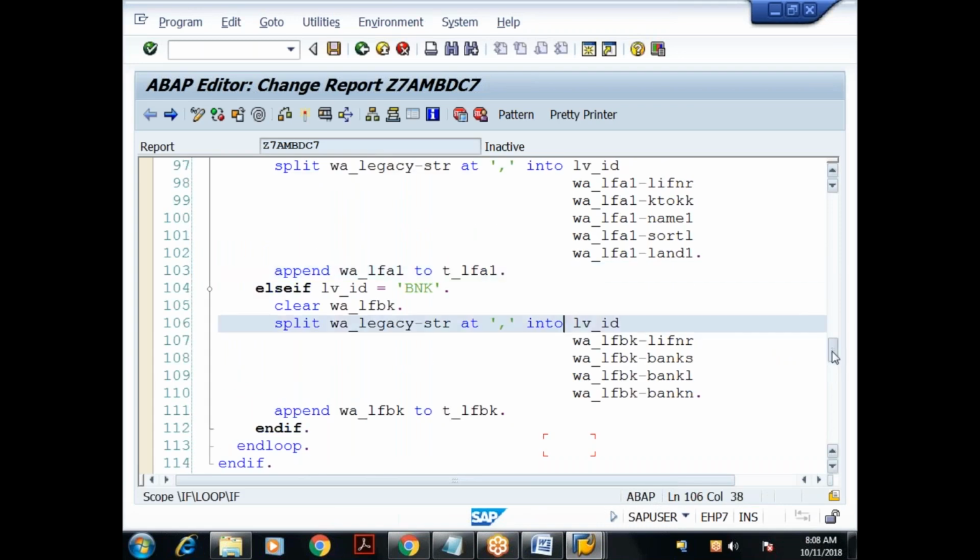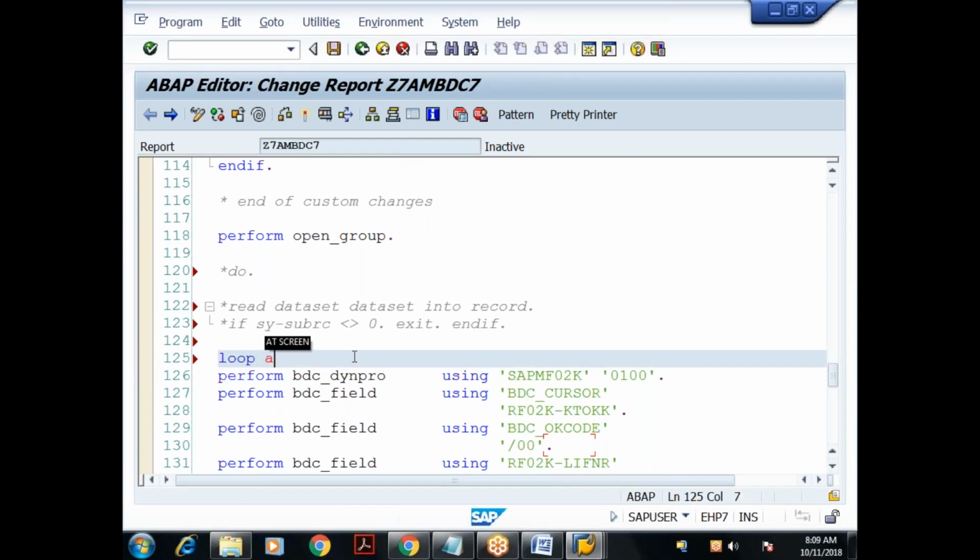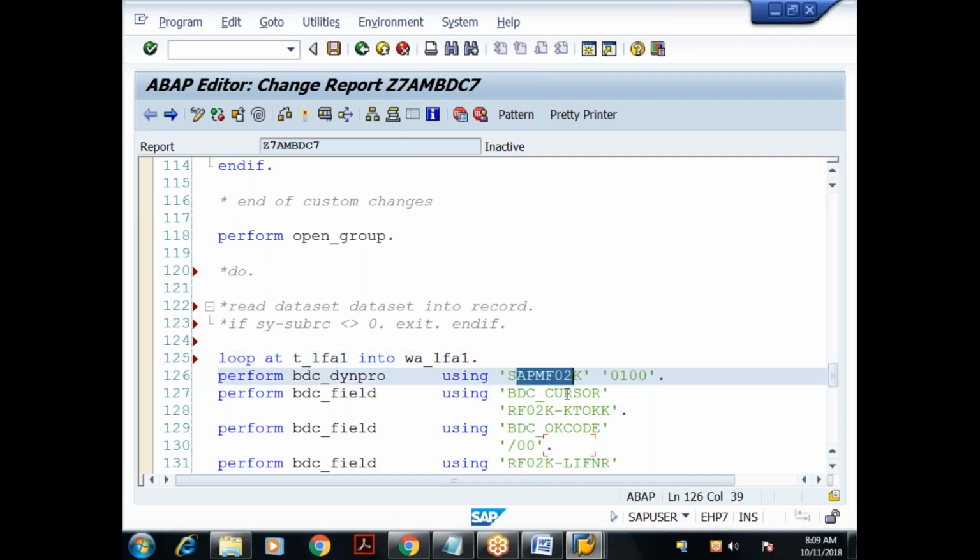T_LFA1. So what I'll do somewhere here, I will loop it. Loop at the main internal table, T_LFA1 into W_LFA1. So I'm looping the main internal table. First, they are mapping the program information.